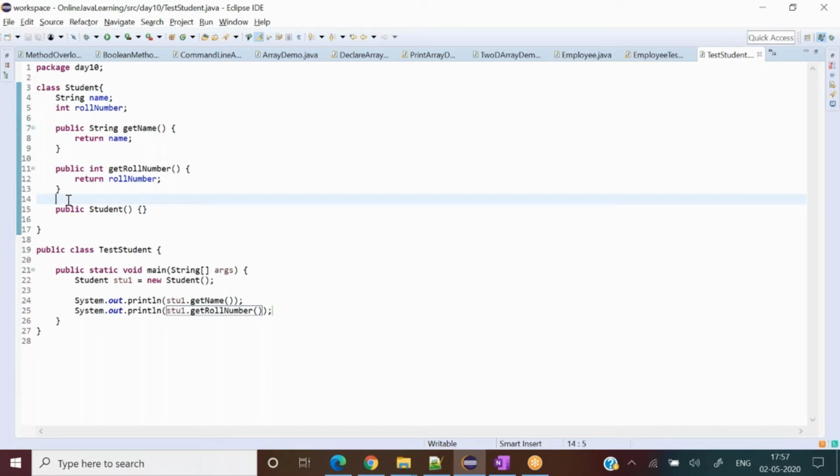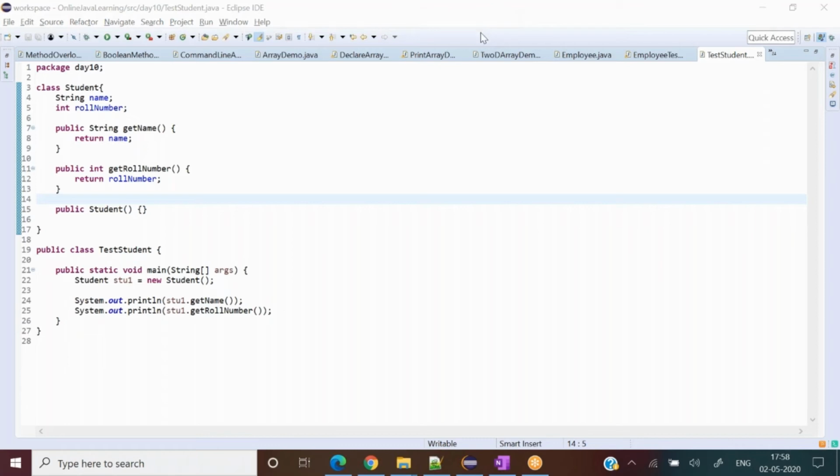Inside the main method, we created an object which is stu1, student1, using the new keyword and the constructor. The constructor helped us to create the student object in the heap memory.